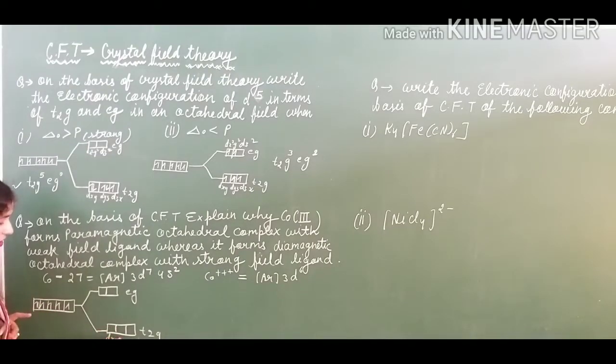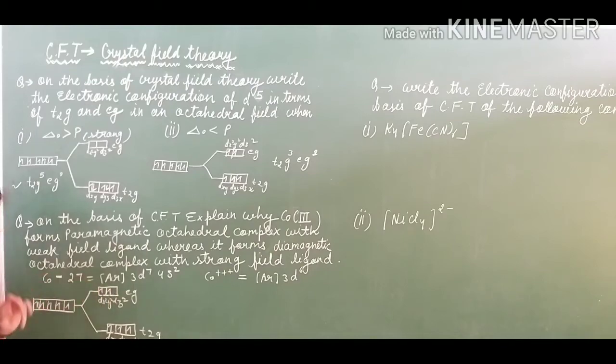Let us mention dxy, dyz, dzx. This is to be mentioned compulsorily. dx square minus y square, and the next one we have to call dz square. Now 1 electron, 2 electron, 3 electron, and the next one 4, and the 5th one will not enter. The 4th one will not enter here because it is a weak ligand. Weak ligand means less splitting energy, so the electron will enter here.